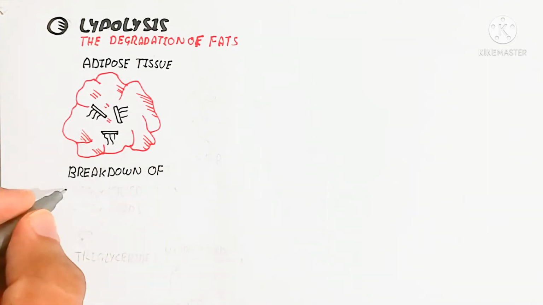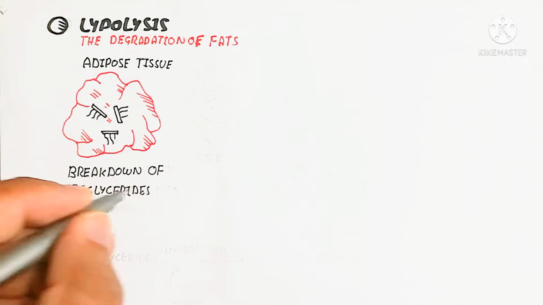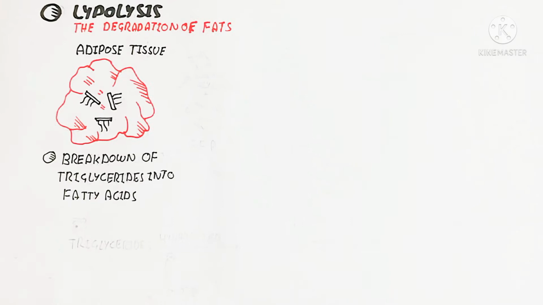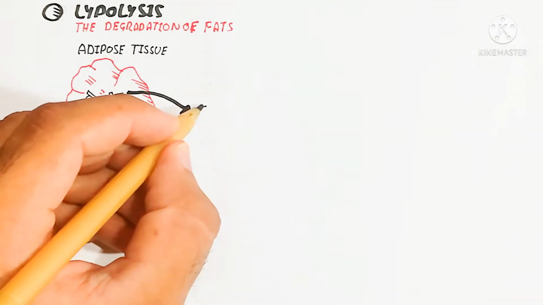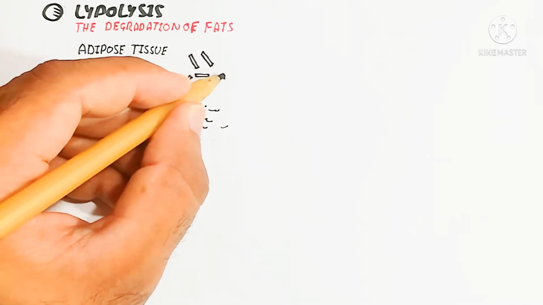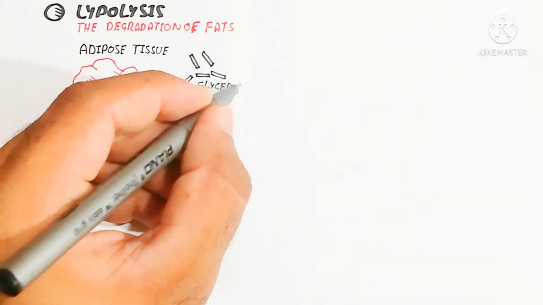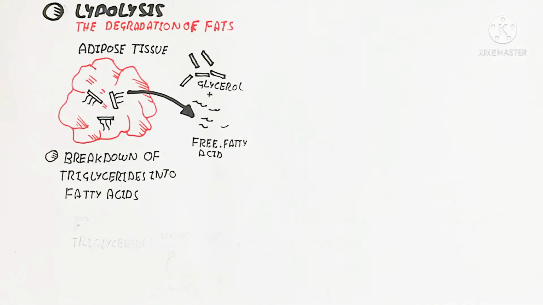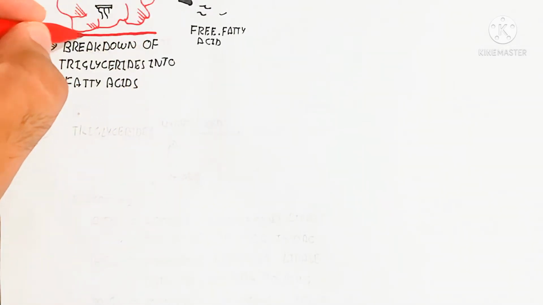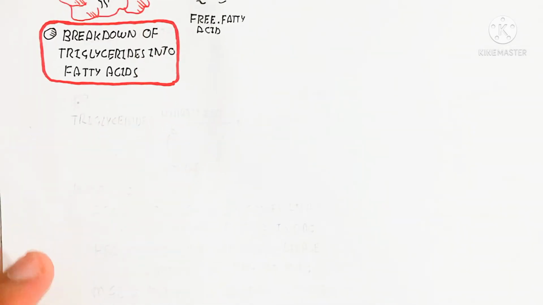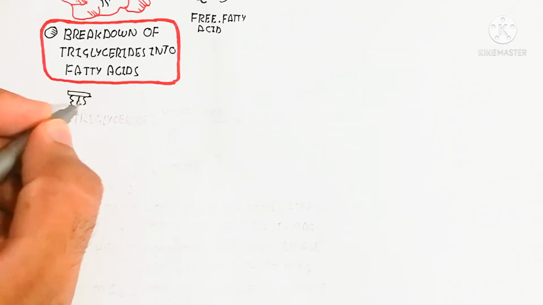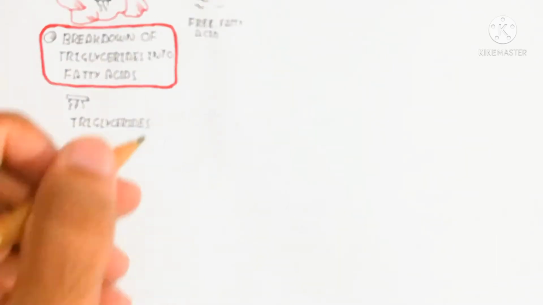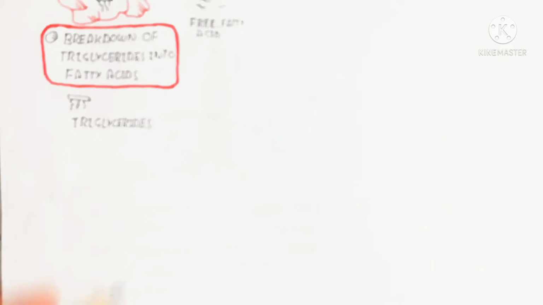It is a complex mechanism to understand, so we will discuss it. It is the breakdown of triglyceride into fatty acids. Triglyceride means triacylglycerol, three fatty acid chains contained with the glycerol. So the glycerol and free fatty acids are produced from the triglyceride. The importance of triglyceride is that it is the storage form. So here is the triglyceride, which is converted into glycerol and fatty acids.